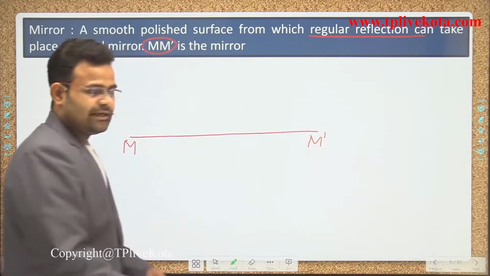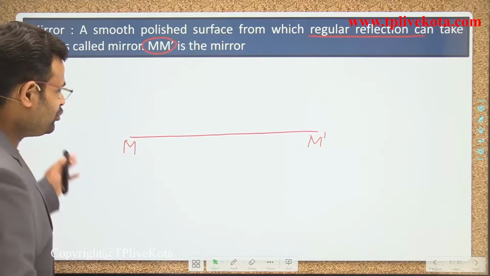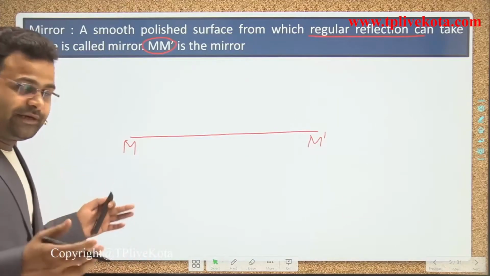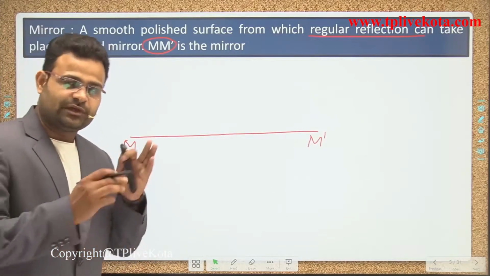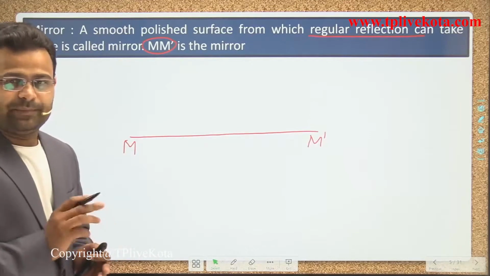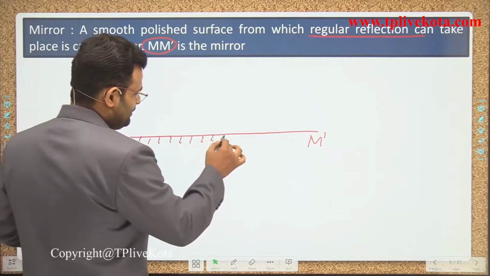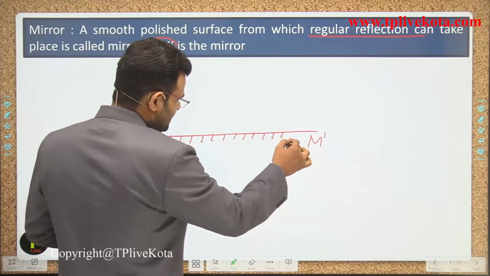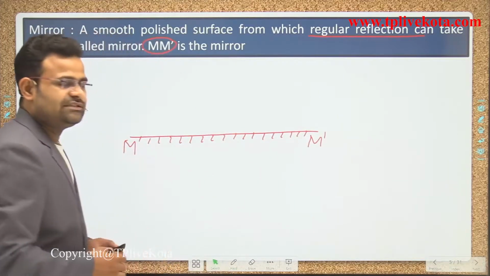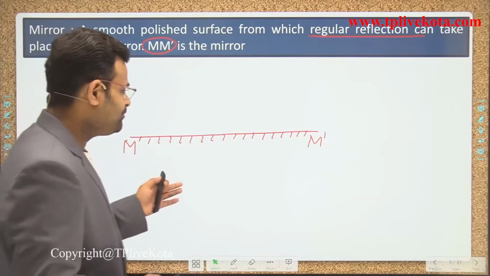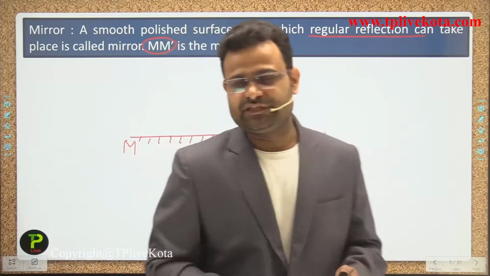In the previous diagram, we mark everything one by one until the diagram is completed. The first point is the mirror, named M M dash, and this is the representation of a mirror in a light ray diagram in the light chapter. If you draw a line and make that mark, that is the representation of a mirror.